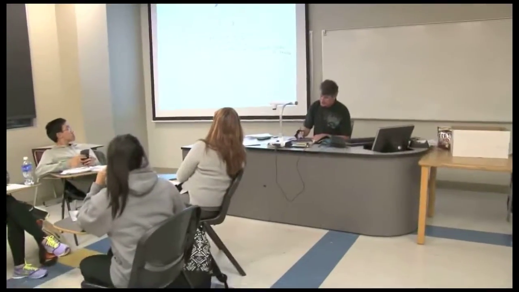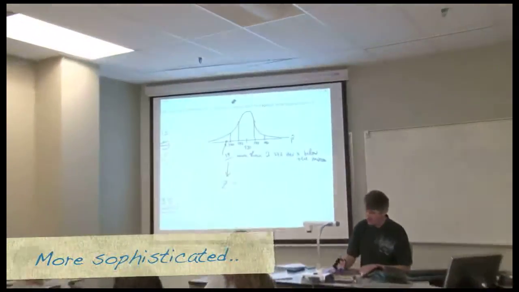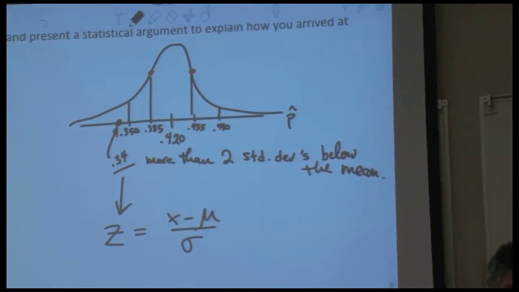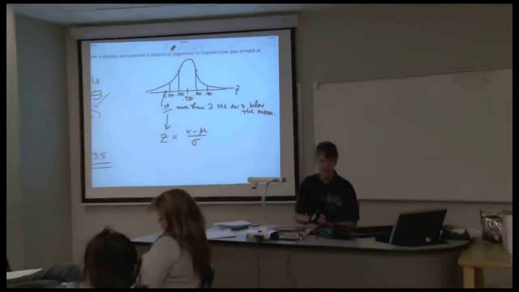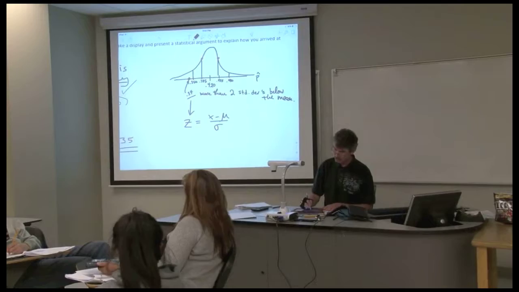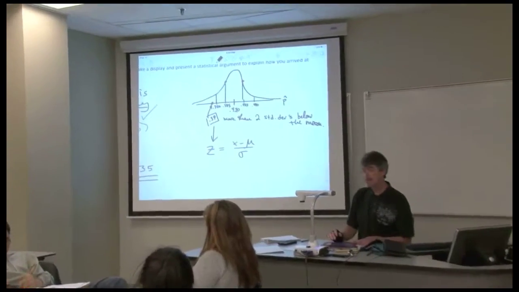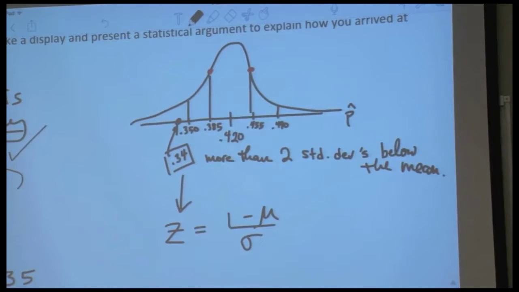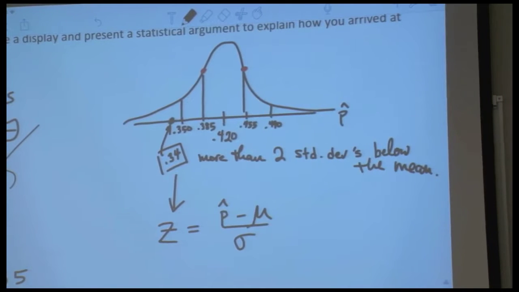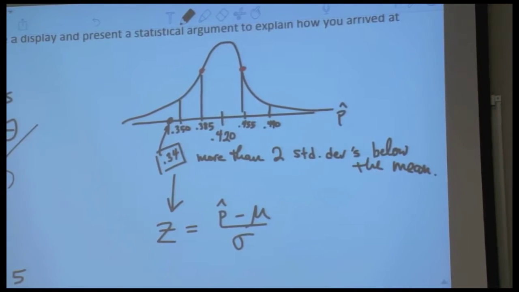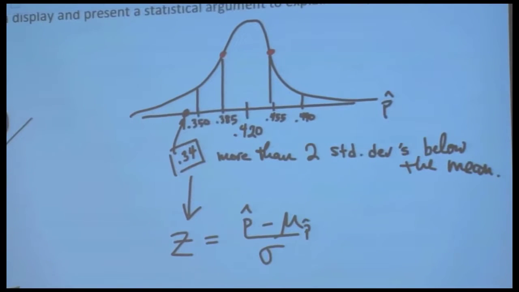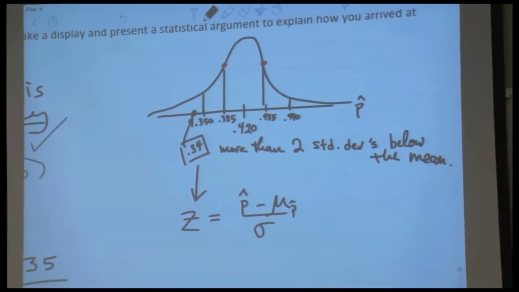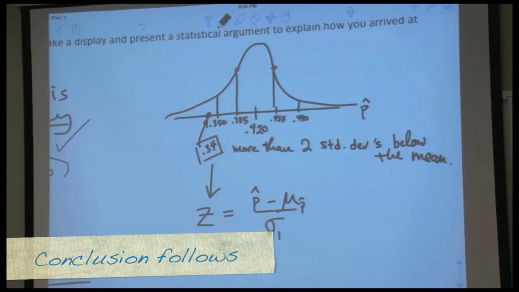So, z. Now we used to do x minus mu over sigma, right? But it's not really x. Is it? No. What was the 34? What are we calling that? P hat, right. So let's change the x to a p hat. And we should use the right mean. The mean of p hat values is mu sub p hat. You see? And the standard deviation of p hat values is sigma sub p hat.